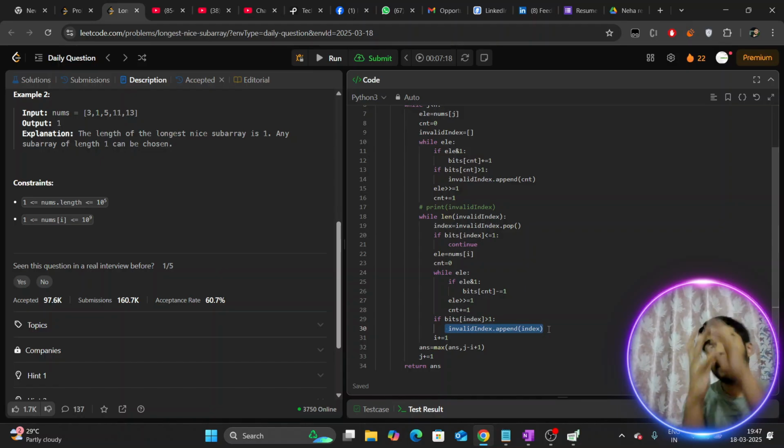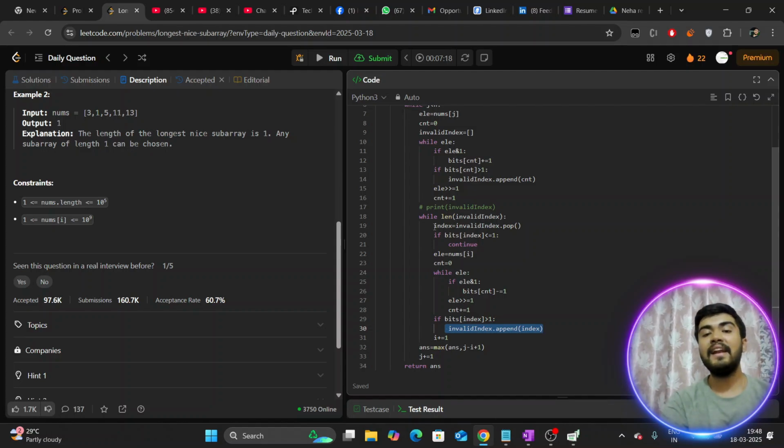After throwing out our particular element by our left pointer, our I pointer, the invalid index, which we consider to be 4, is still not corrected. Let's suppose for index 4 we have 5 elements that have set this particular bit. So by throwing out 1 element, we are not able to satisfy this particular index.